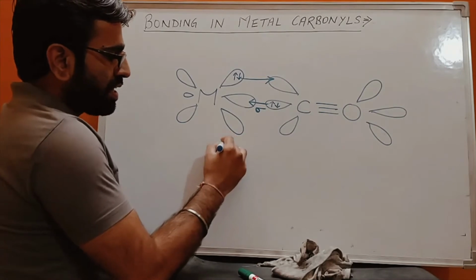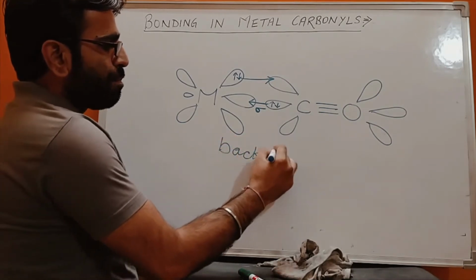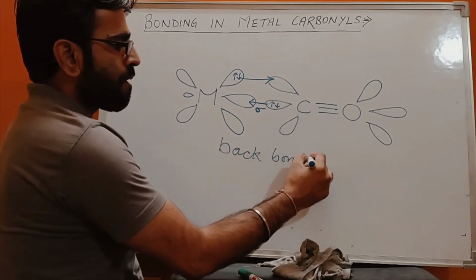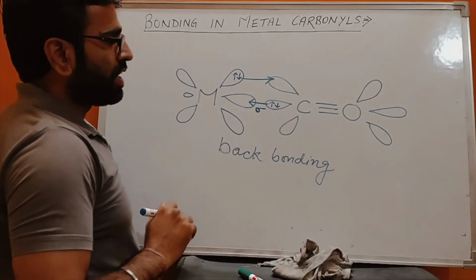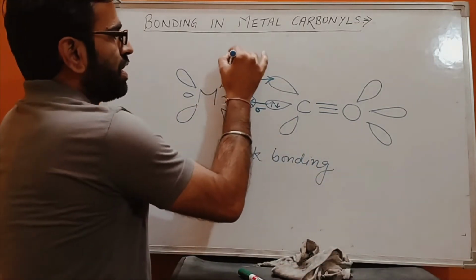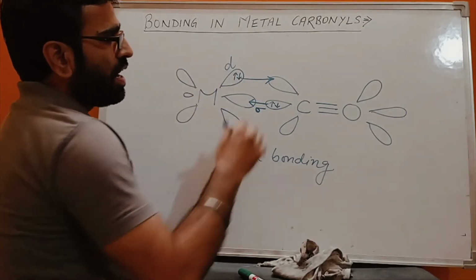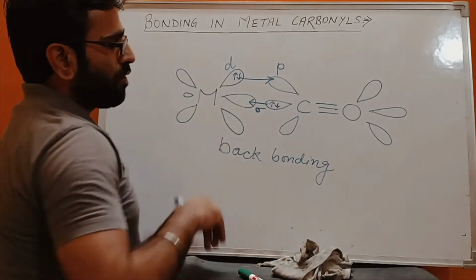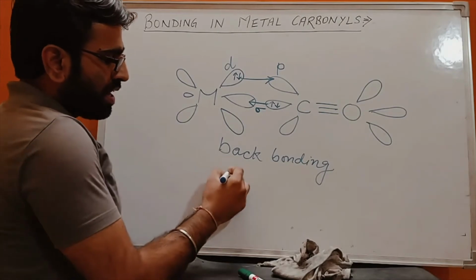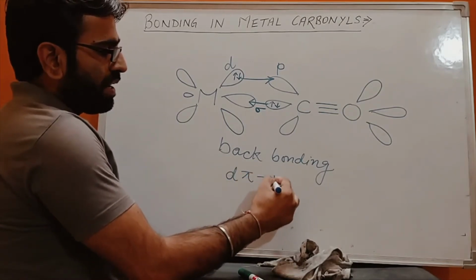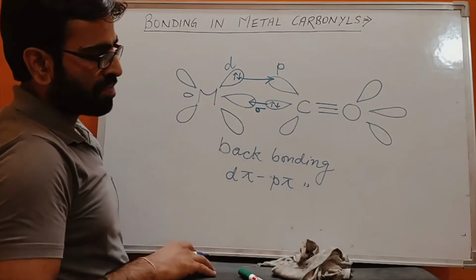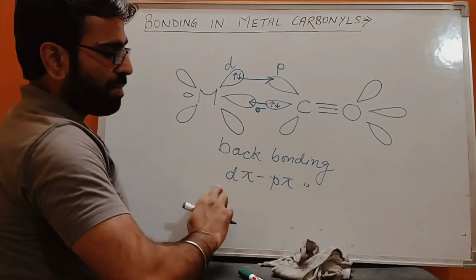That's why this type of bond is called back bonding. This bond is between the d orbital of the metal and the p orbital of the ligand, so another name for this bonding is dπ-pπ bonding.